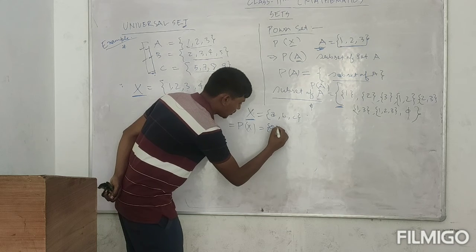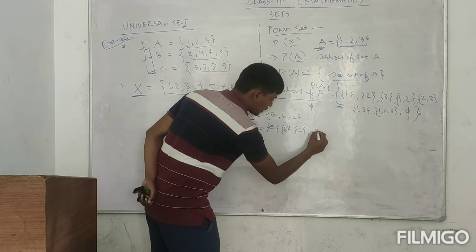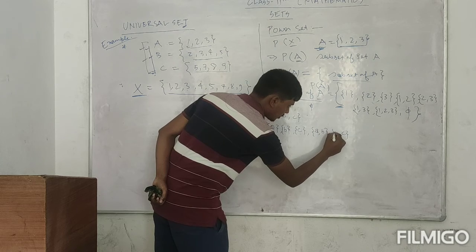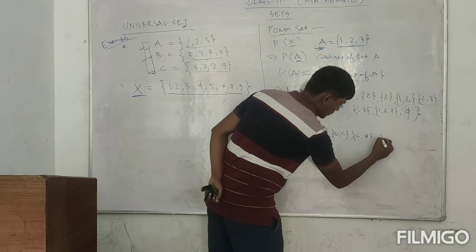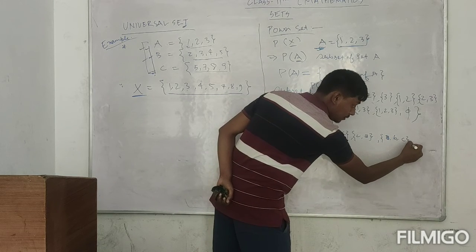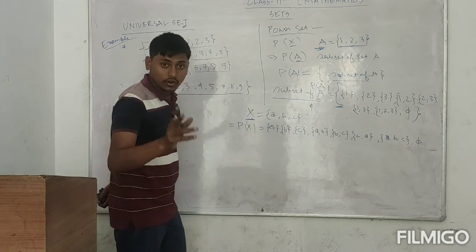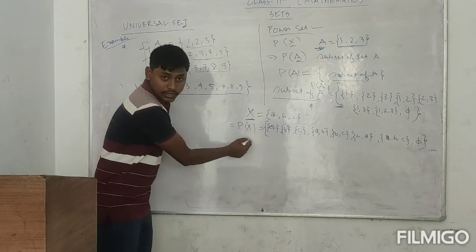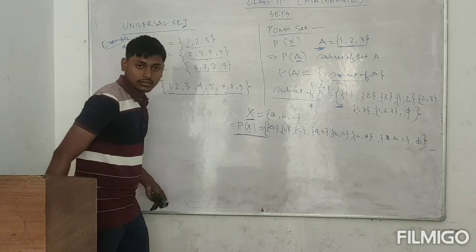A, B, C, AB, BC, CA, and ABC and phi. So these are the subsets of set X. When we form the set of all these subsets, this will be the power set of set X. So this is your power set of X.